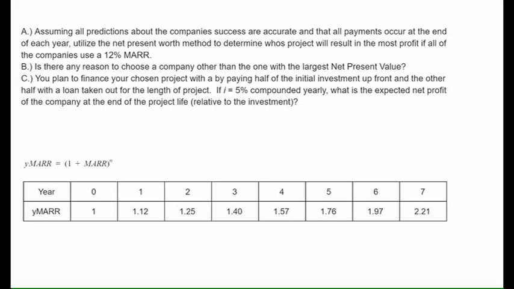Part A says, assuming all predictions about the company's success are accurate and that all payments occur at the end of each year, utilize the net present worth method to determine whose project will result in the most profit. The companies utilize a minimum acceptable return rate of 12%.